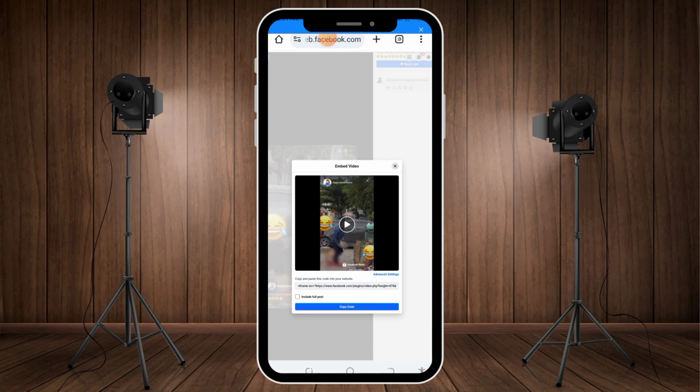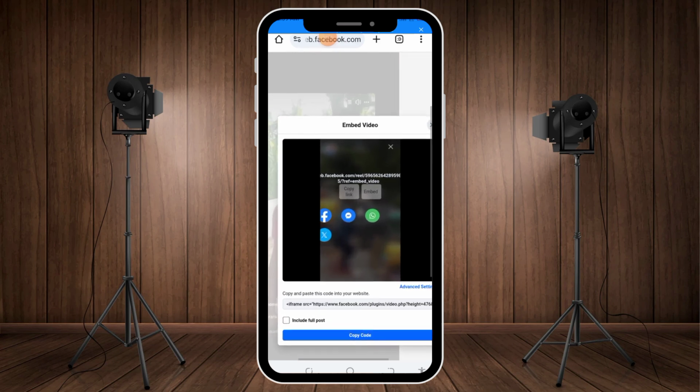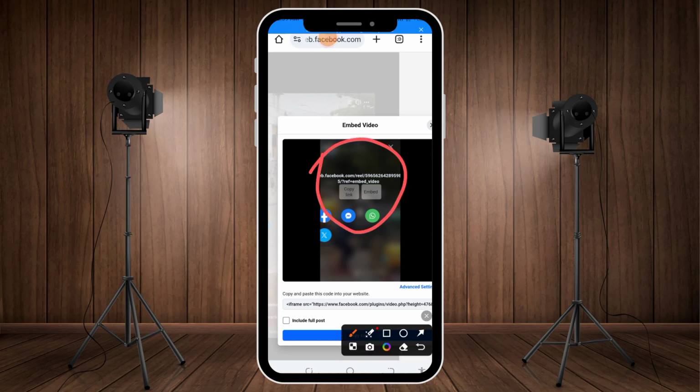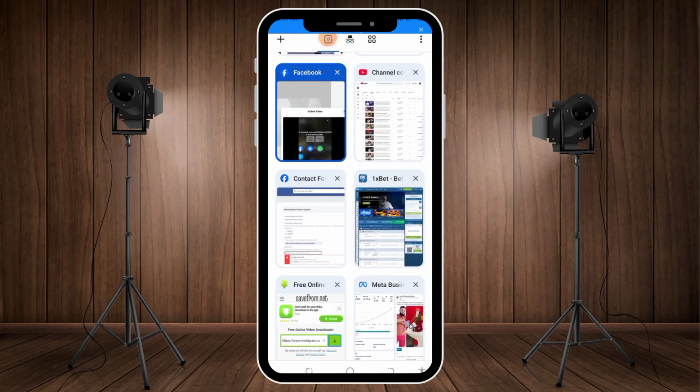Click on share. Now I want you to pay attention. I want to zoom this so that you see it. You see, that is how this link is being given to us. Now what you do is come over here and copy this link. Click copy. I've copied the link successfully. So now I'm going to minimize this one and come over to this place.